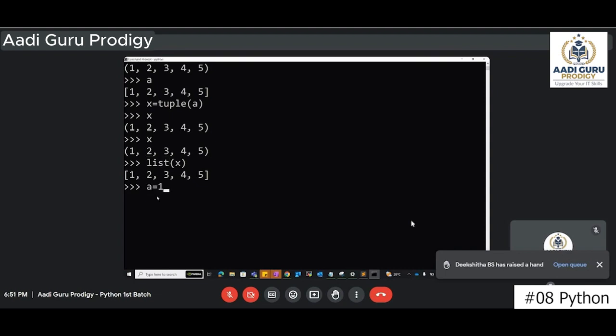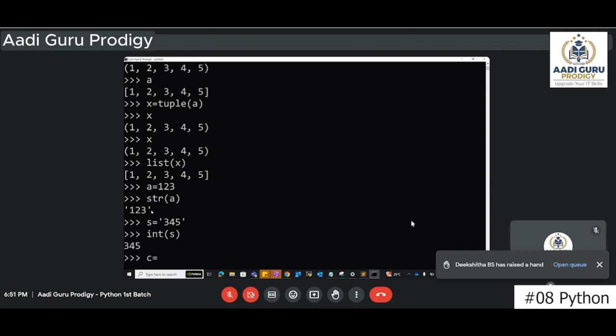Okay, let's say you have A equals 123. Now what is A? A is a number. If you want to convert it into a string, str of A. So earlier it was just a number, now it is created as a string like this. Now let's say you have a string S equals something like 2. If you want to convert it into a number, int of S.